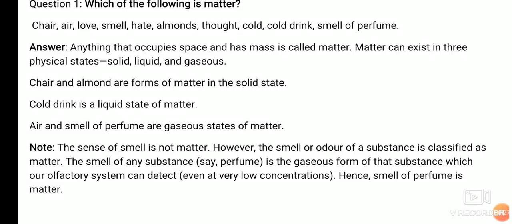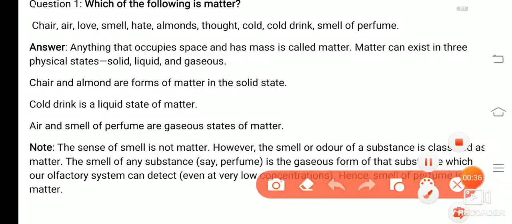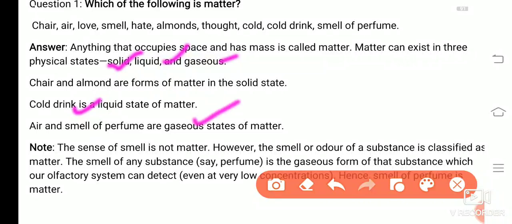First of all we need to know it. Anything that occupies space and has mass is called matter. So here you can easily see matter exists in three states: solid, liquid and gas. Chair and almonds are matter in the solid state. Cold drink is matter in the liquid state. Air and smell of perfume are also matter in the gaseous state.